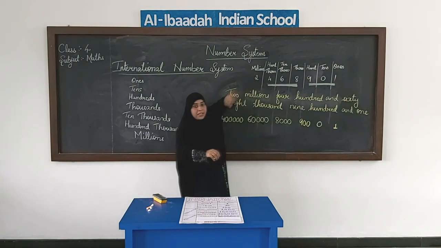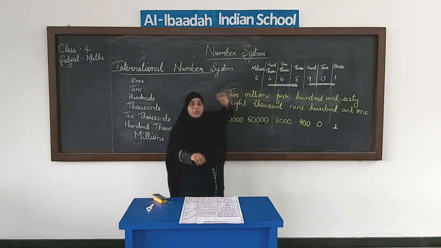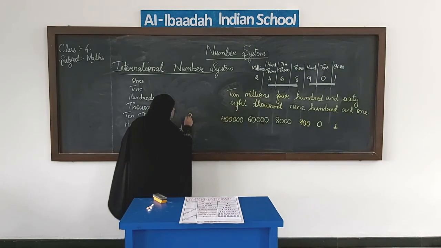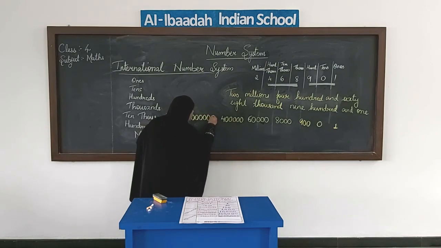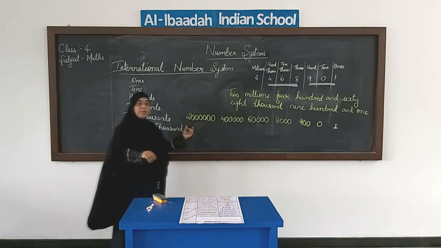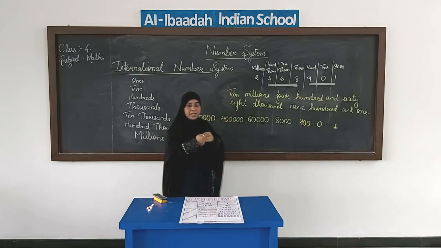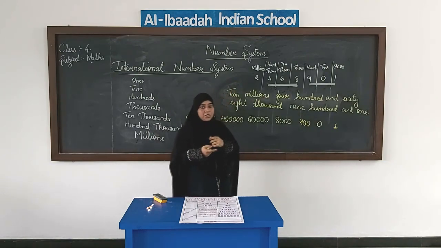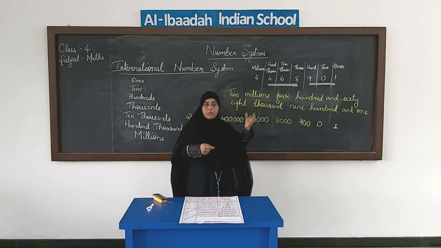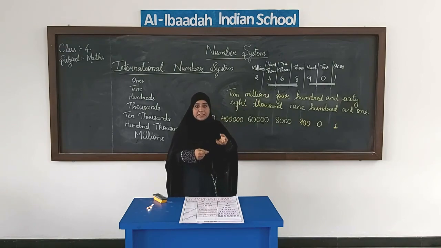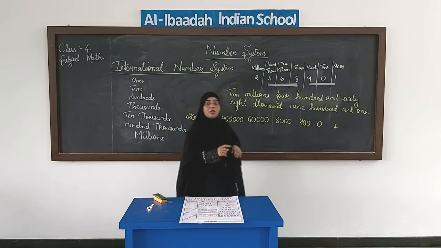Okay. Then comes our last digit, that is 2. Now 2 is in the millions place. So the place value of this digit 2 will be 2 millions. Okay, so these are the place values of these digits. As the digits change, their place value also will change. If we have some other digits over here, the place value will go according to the digit that we have in these places.